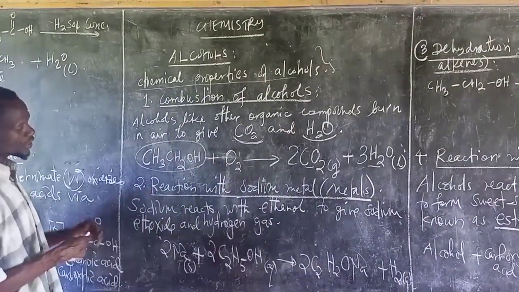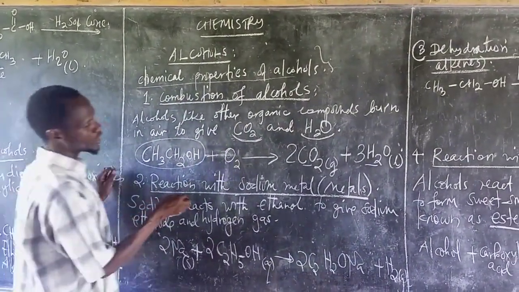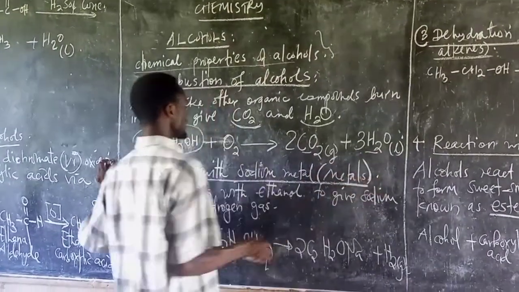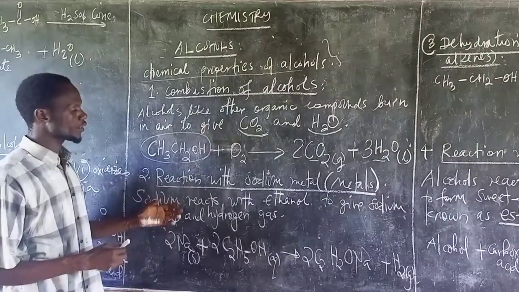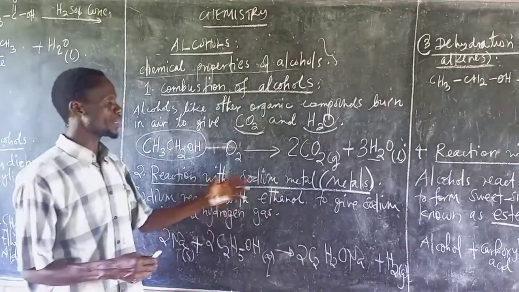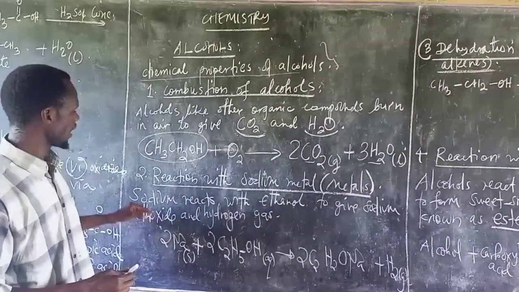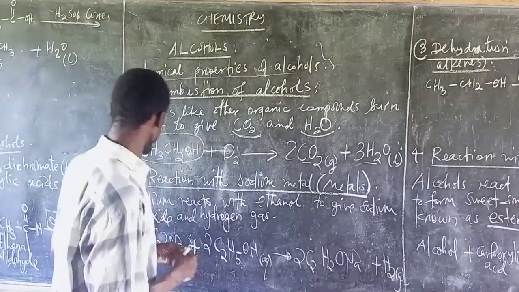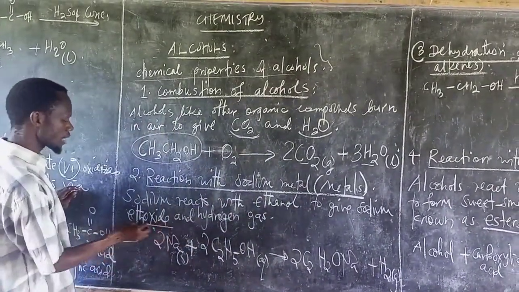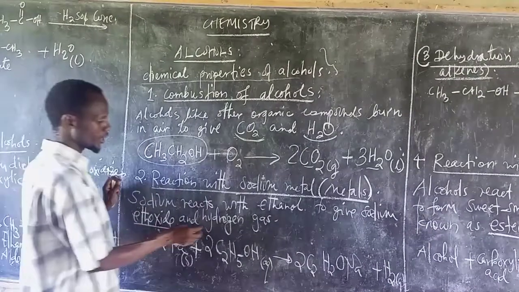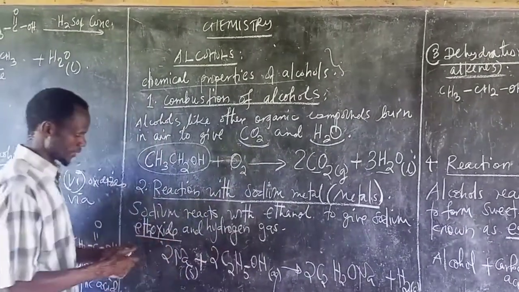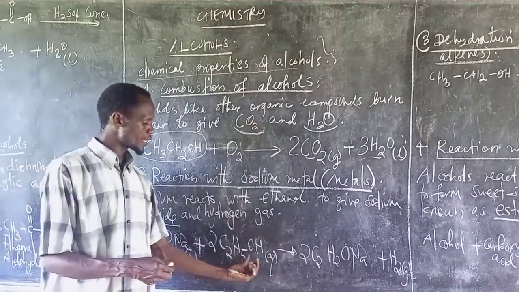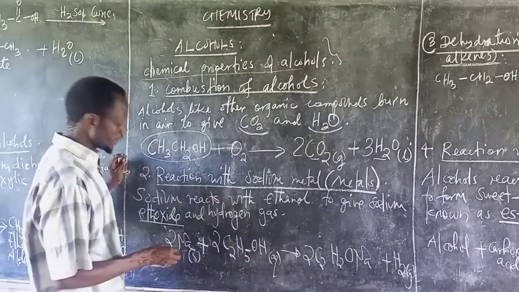Now the second reaction is called the reaction with metals. The reaction between alcohol and metals can be defined in such a way that when sodium reacts with ethanol, it gives sodium ethoxide and hydrogen gas. Remember, this is sodium and this is alcohol.